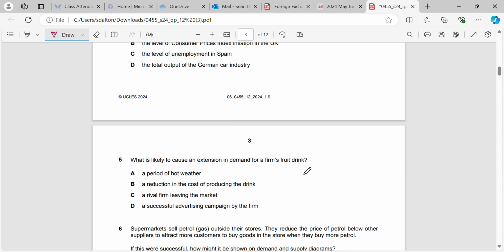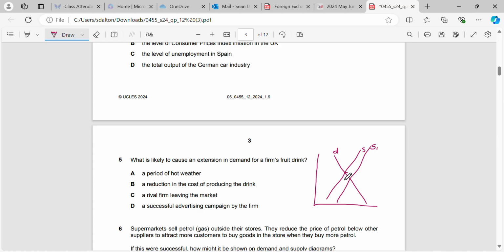Okay, what is likely to cause an extension in demand for a firm's fruit drink? We can see by the options here that we're talking about what will cause an extension in demand. So if we're going to have an extension in demand, we know that it's got to be the quantity going up, which means that we're looking for a reason why supply would shift to the right.